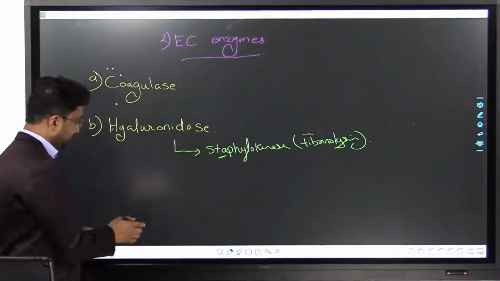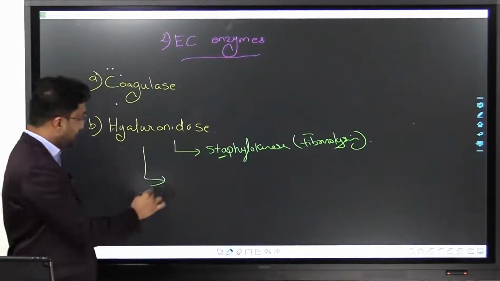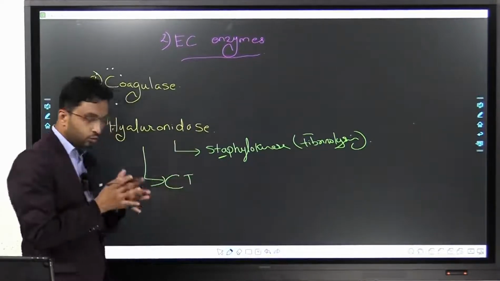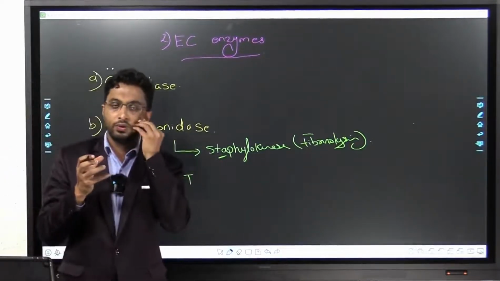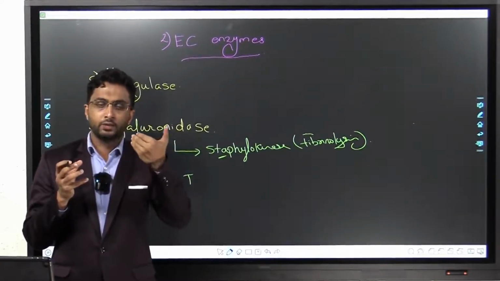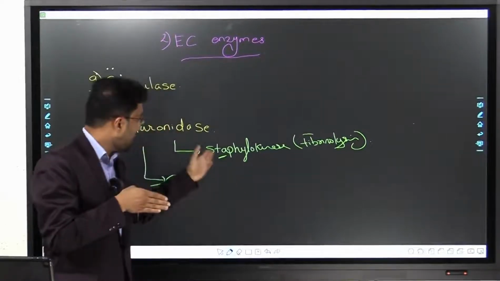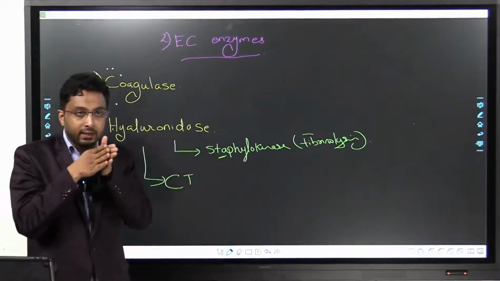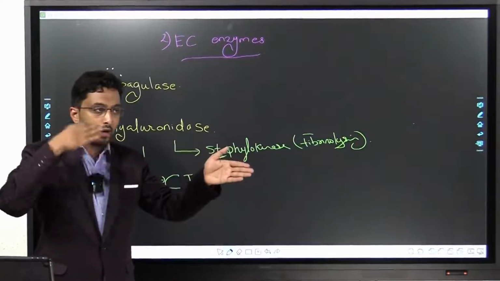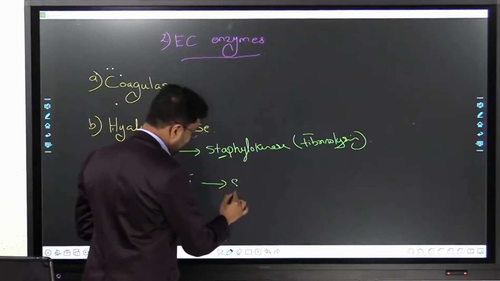It's very important to note that this hyaluronidase or this staphylokinase breaks down the connective tissue. If you just take your cheek, there is a connective tissue. This connective tissue is a big hindrance for the spread of the bacteria. So this hyaluronidase can break that connective tissue septa and go through it and spread. So this is important in the spread of infection.